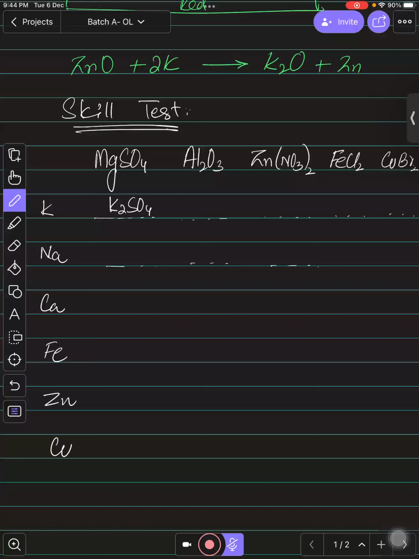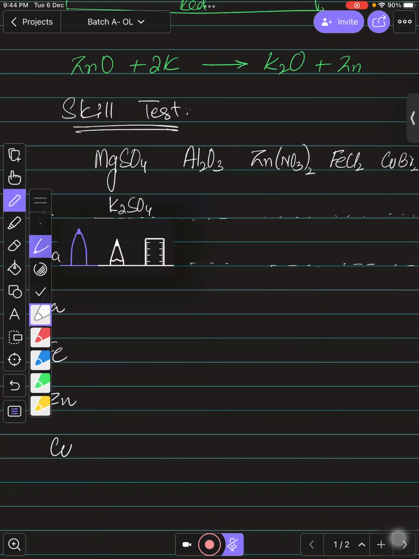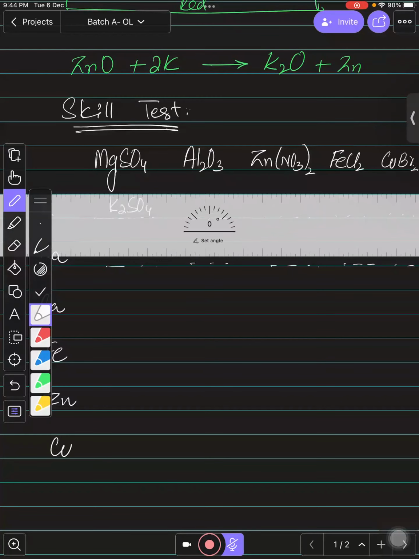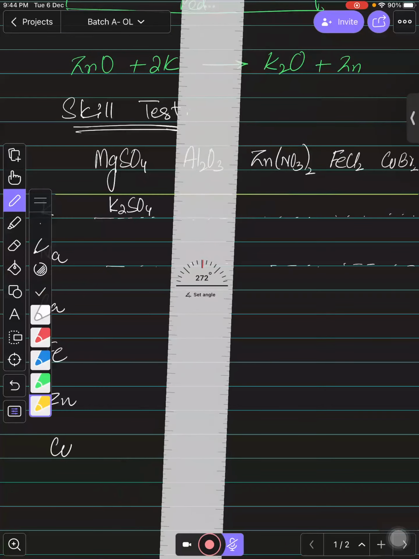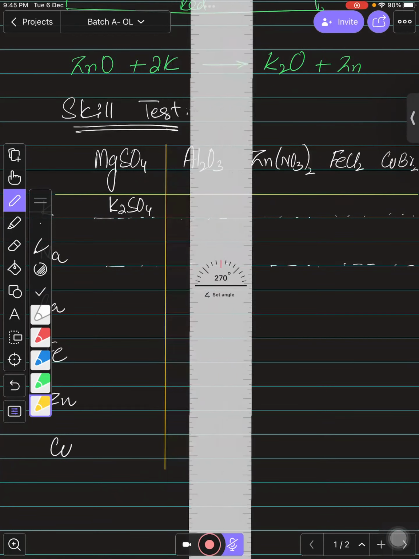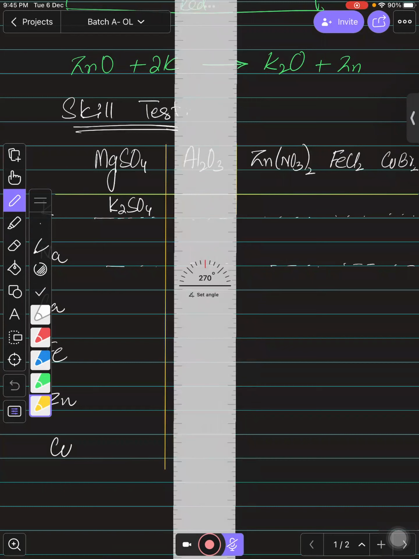Just start this quickly. Do I have to show the displacement or the ionic equation or both? Yes, you just need to write the name of the compound formed.